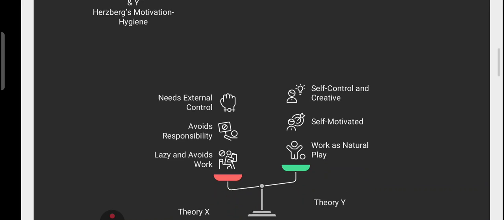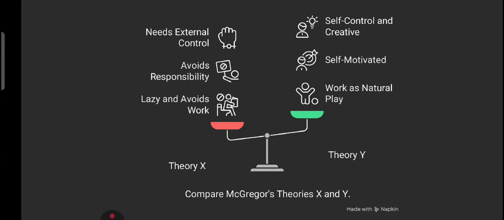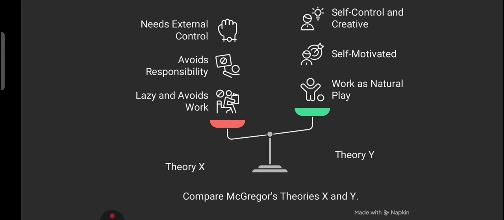Now friends, have a look at this particular diagram. So this is McGregor's X and Y theory, right? This diagram explains McGregor's X and Y theory. So let's understand what this theory tells. Basically, this theory says that there are two kinds of people, right? Theory X and theory Y.